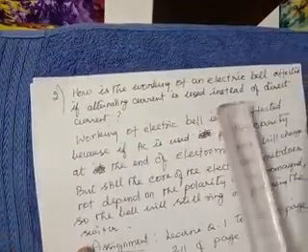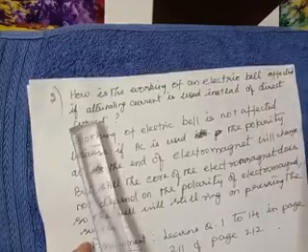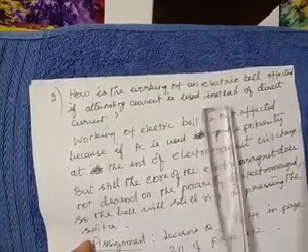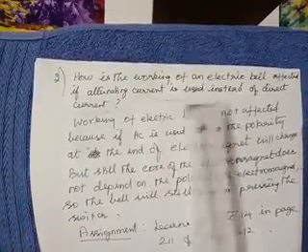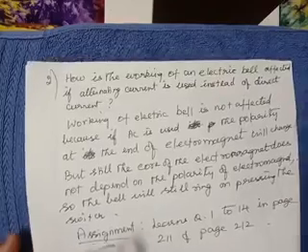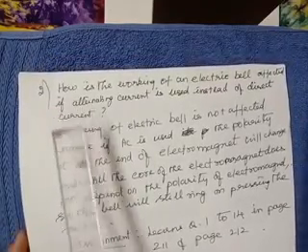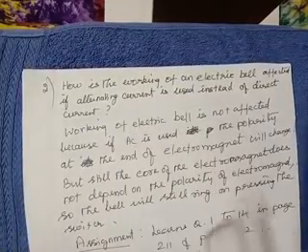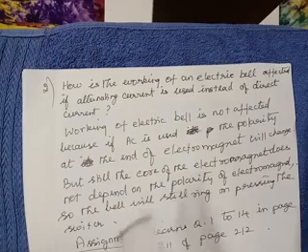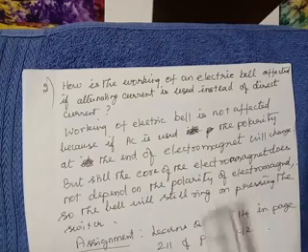Now, last question. How is the working of an electric bell affected if alternating current is used instead of direct current? Very important question. It is in your textbook, but we can have a discussion on the answer here. The working of an electric bell is not affected. How is it going to affect? Will it affect the working of the electric bell if you use AC current instead of DC current?